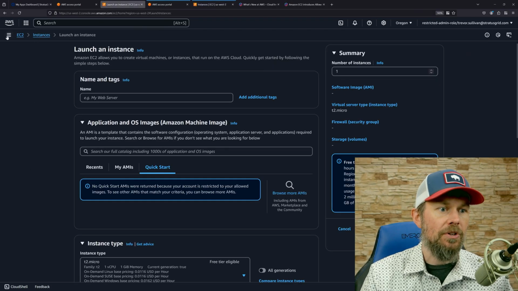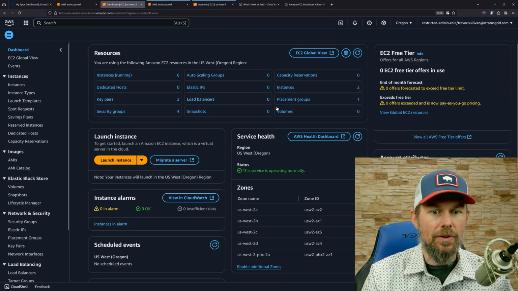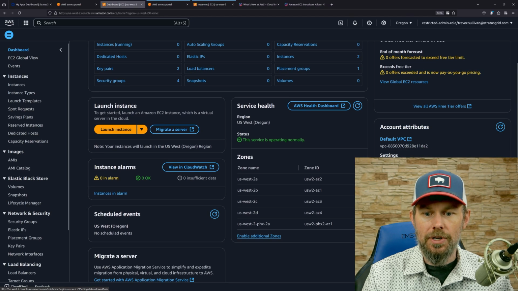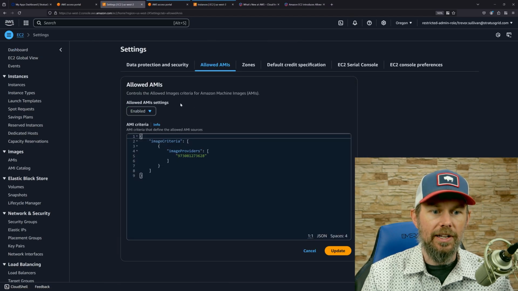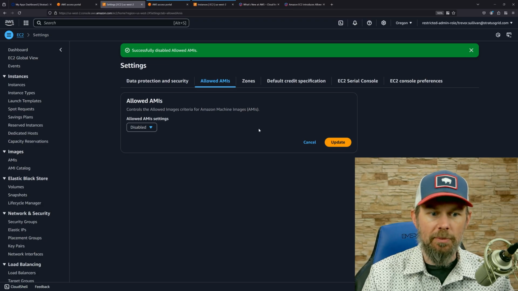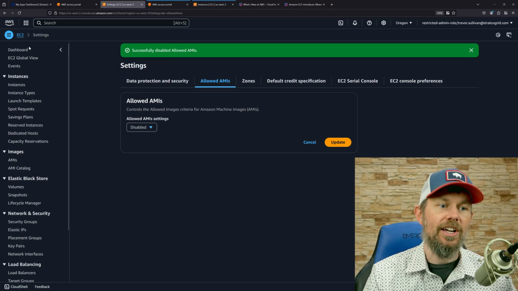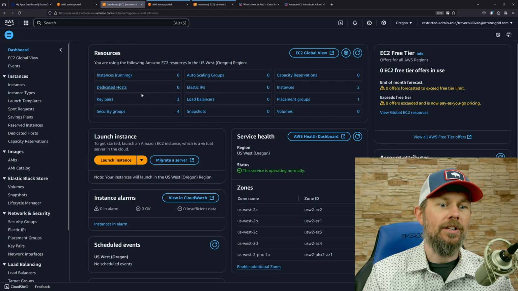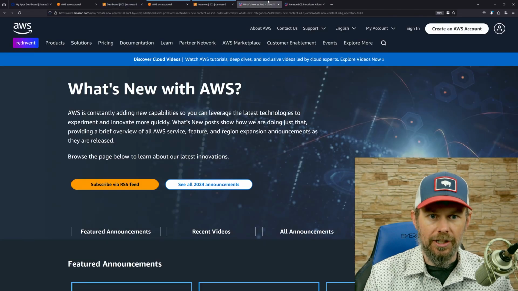So before I do that, I just want to reset things back to the default view. I'm going to go over here and just disable this feature back to the default. By default, it'll just be disabled. You'll actually have to come in here and enable it. So we'll get into that in just a moment here.